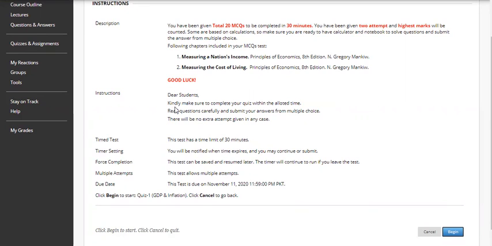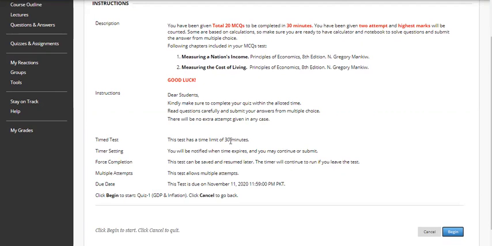Kindly make sure that you complete your quiz within the allotted time, which is 30 minutes. Read questions carefully and submit your answers for multiple choice. There will be no extra attempt given in any case. It means if you lose your two attempts, then don't ask for a third attempt.